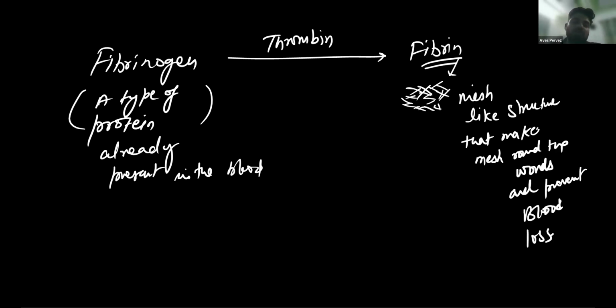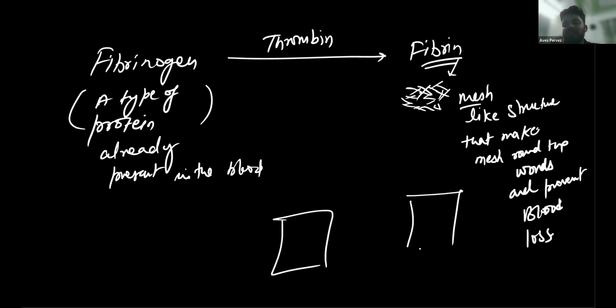Okay, so this is a mesh-like structure. What is this? It is not a single-step process; there is a double key. For example, there is gold present somewhere, and it is just like that.